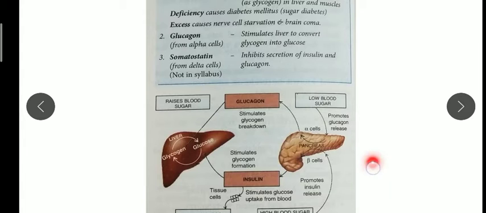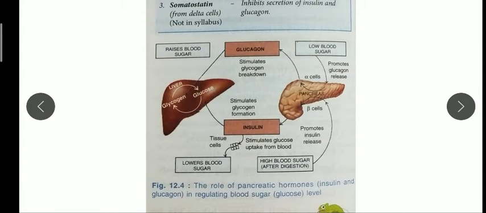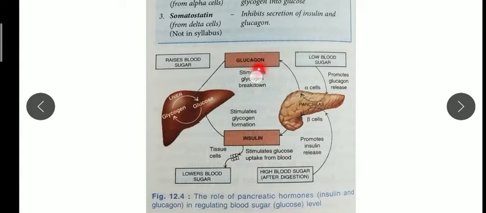Now children, you can see this picture. In this picture, figure 12.4, they are showing that the beta cell secretes the insulin, which lowers our blood sugar. And the alpha cell secretes the glucagon, which stimulates the glycogen breakdown inside the liver.